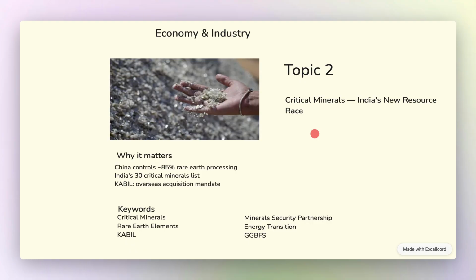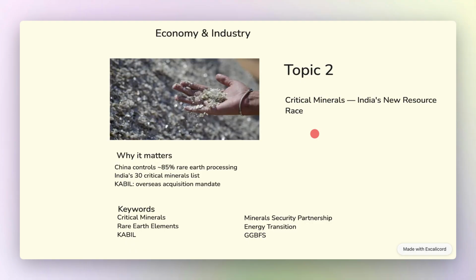Now, this is not just about mining. China processes the ore into usable materials, which is where the real strategic leverage lies. The Ministry of Mines identified 30 minerals critical to India's clean energy, defense, and high tech industries. Now, KABIL, which is Khanij Bidesh India Limited, is a joint venture of NALCO, HCL, and MECL mandated to acquire critical mineral assets in lithium rich countries like Argentina and cobalt rich countries in Africa.